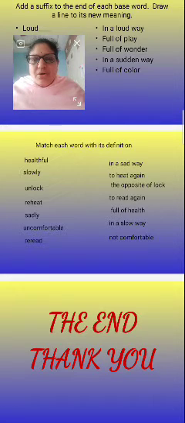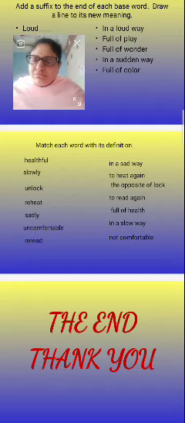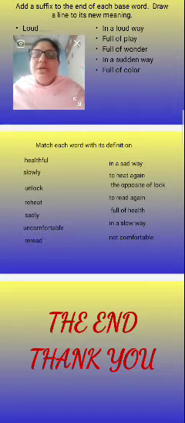Unlock. I already told you, the opposite of lock. I have unlocked my phone. Slowly, in a slow way. Sadly, in a sad way. My friend is sitting sadly.